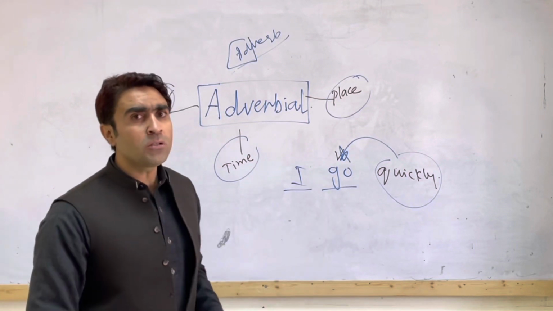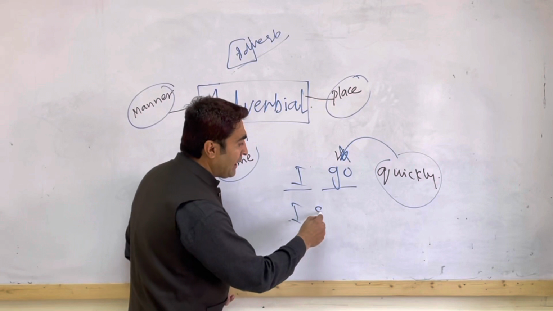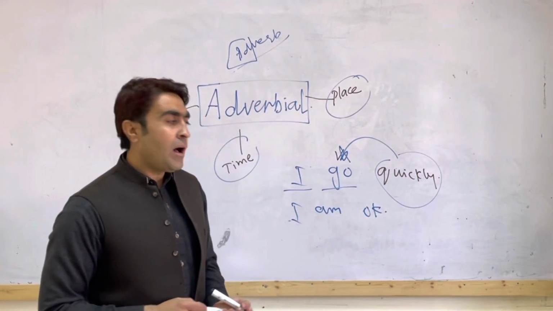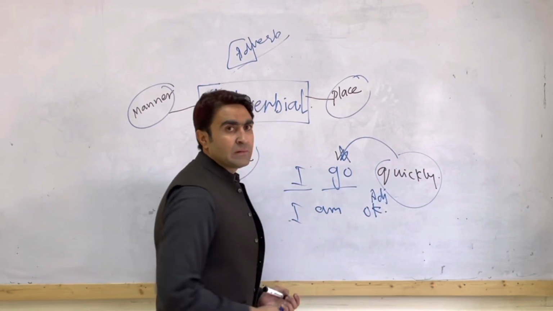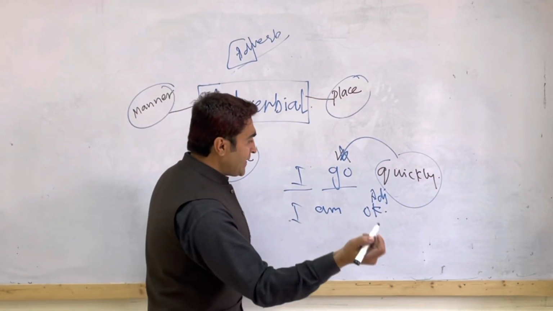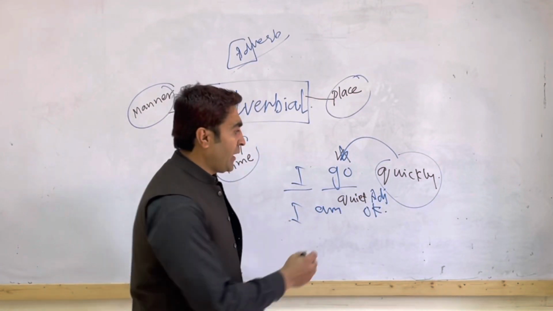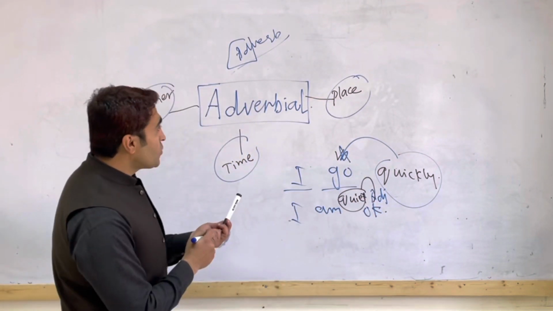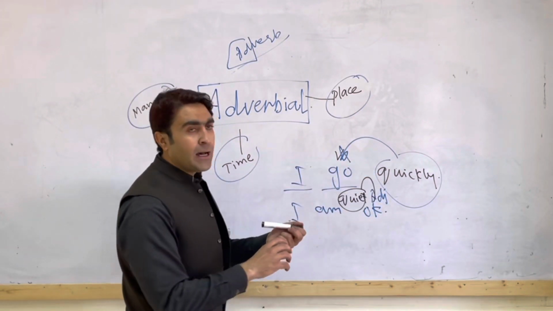But it is also giving us information about adjective. For example, I am okay. Now, okay is called an adjective. I say I am quite okay. Quite is giving us information about the adjective. Now, for example, I say I go quickly.